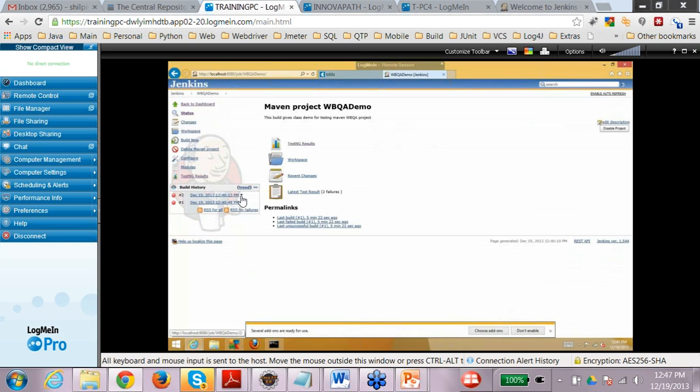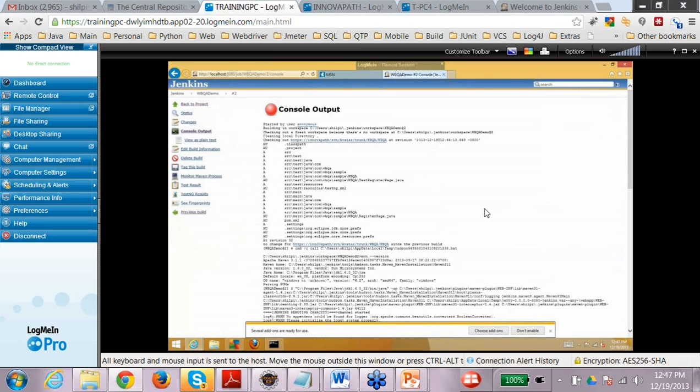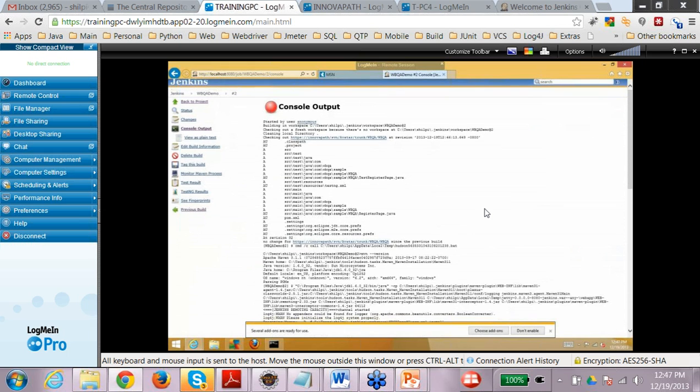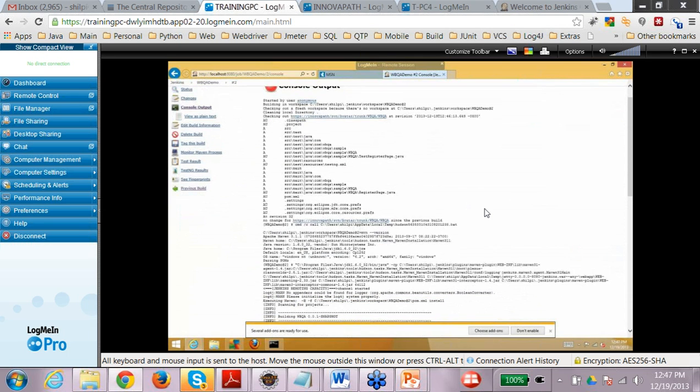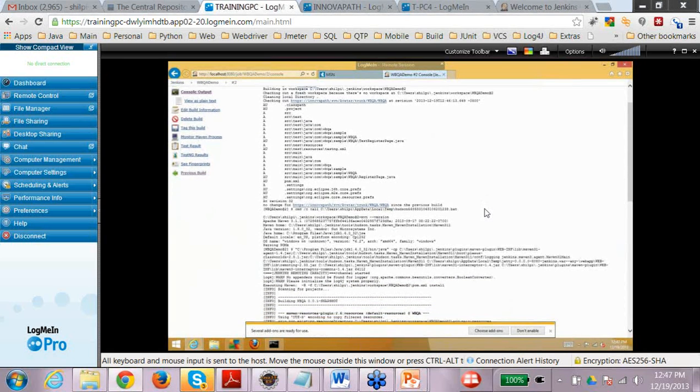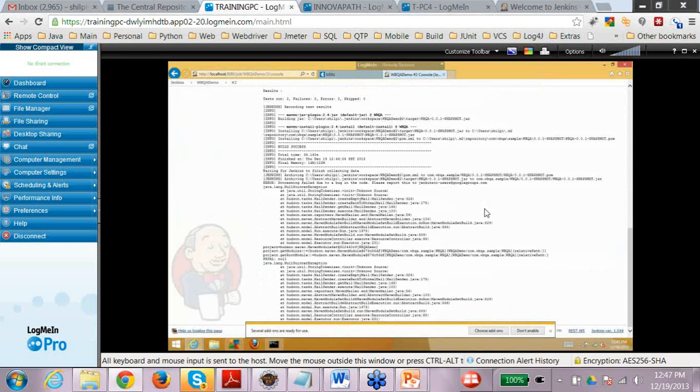This again, there is some issue. Again the build failed for some reason. You can see the configuration. There might be something which is not configured properly.